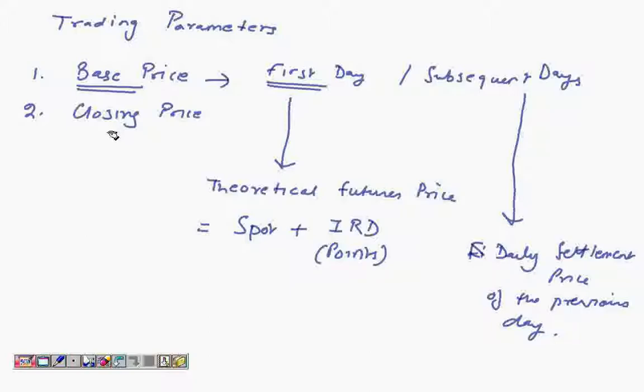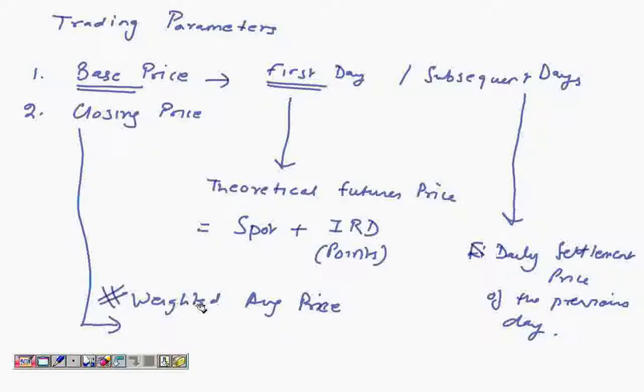It does come in the NISM exam through various shapes and forms. But if the concept is clear, you will be able to answer any question on the base price. Now let's have a look at the closing price. The closing price of a contract will be the weighted average price. One thing we need to remember in the weighted average price is what the weighted average price is and what the timeline is.